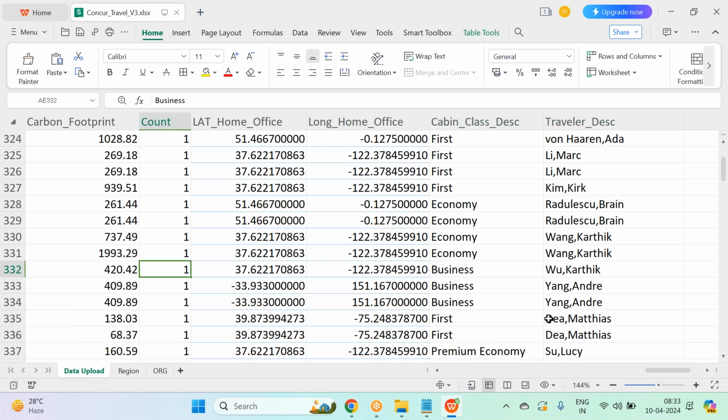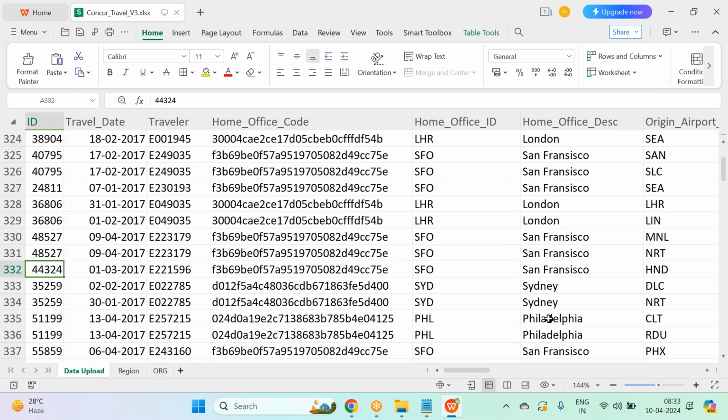Hello, Satya. All the traveler details like traveler ID, traveler name, traveler employee, traveler office location. Okay, you see all traveler details. You see travel details here, like travel date, origin, destination locations, carriers, cabin class, all travel details. Then you see some additional details like business opportunity, and how many days prior this has been booked. So you see all the details of the travel data, right?